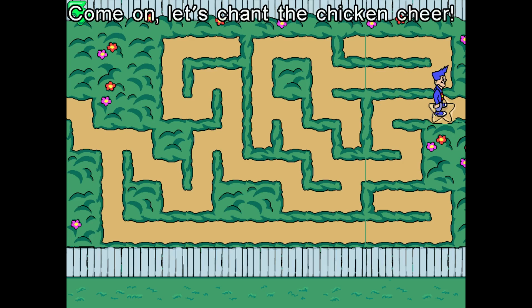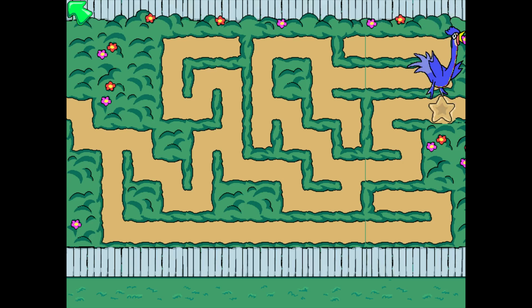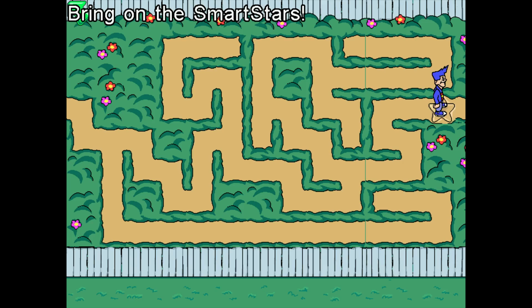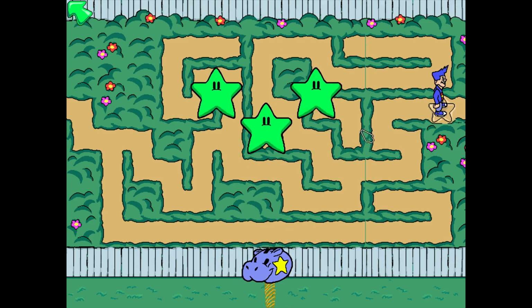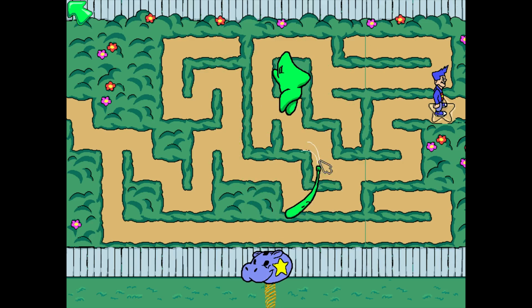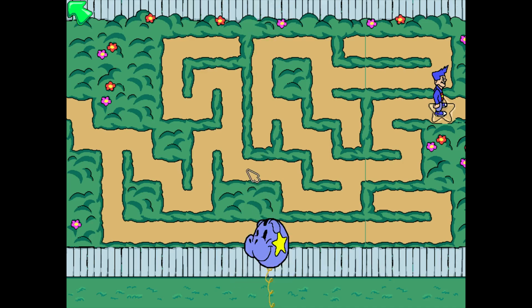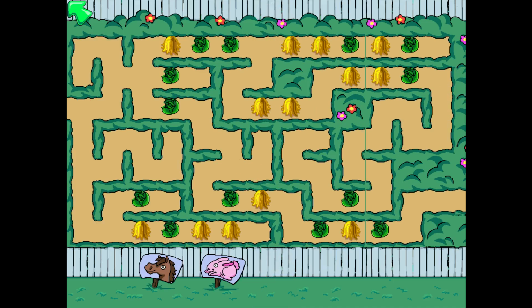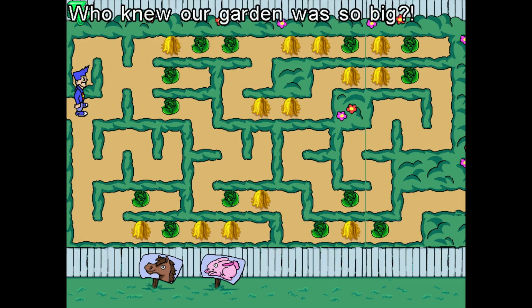We've seen humongous games use their engine to do similar things, more complicated things really. That's a nice slow maze, no time management. Who knew our garden was so big?